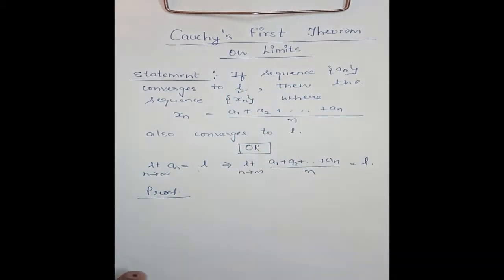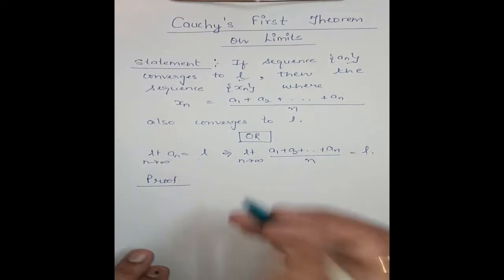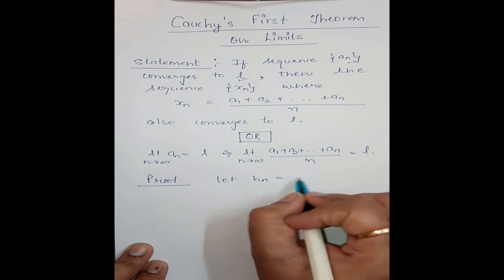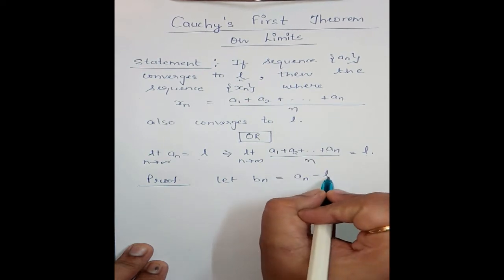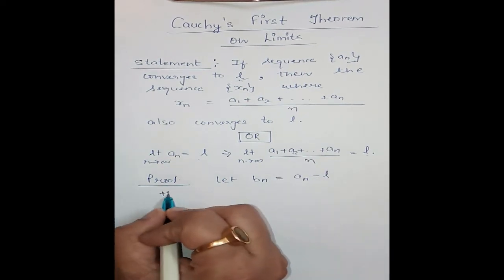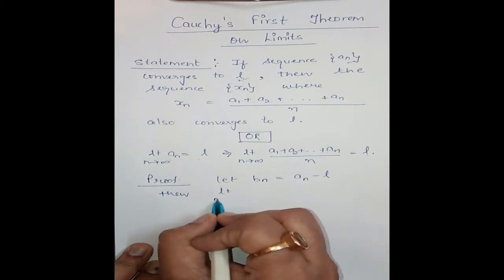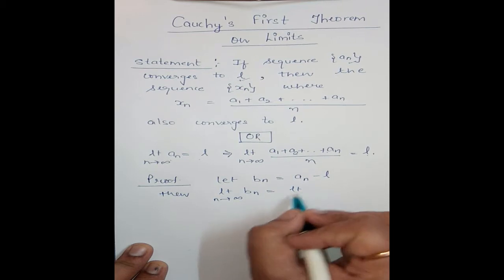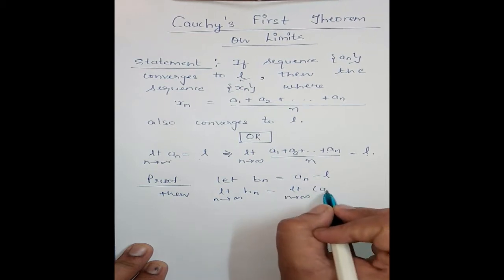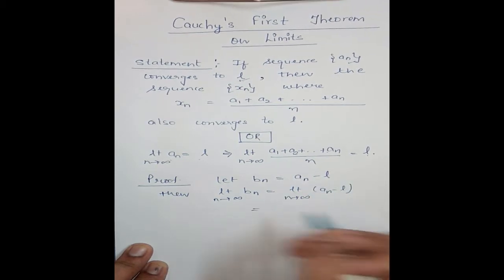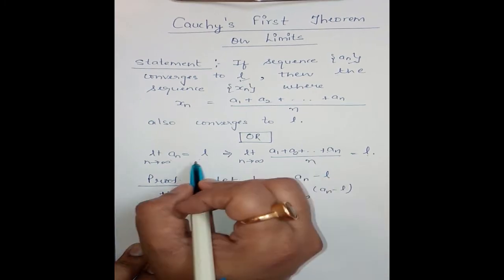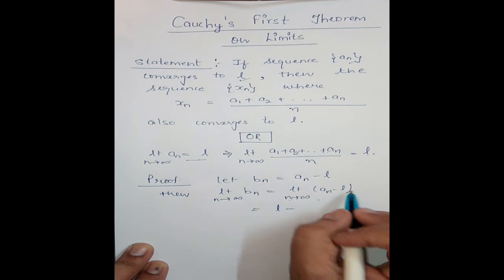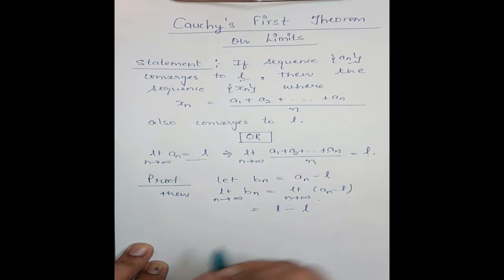Okay, now let us prove this theorem. First, let b_n be equal to a_n minus L. Then the limit as n tends to infinity of b_n is equal to the limit of a_n minus L. Now the limit of a_n is equal to L, and L is a constant, so it is equal to L only.